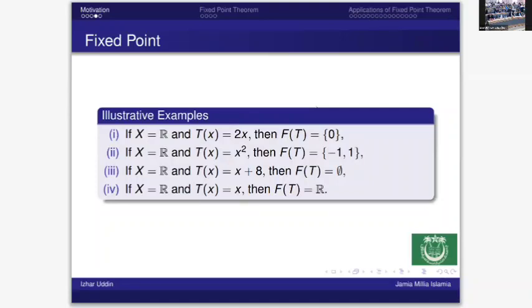These are very simple examples you can observe. If we define a map from R to R such that Tx equals 2x, it has only one fixed point, 0. If we define the map Tx equals x squared, it has two fixed points: T0 is 0, T1 is 1. If we define Tx equals x plus 8, there is no fixed point. And for Tx equals x, there are infinitely many fixed points.